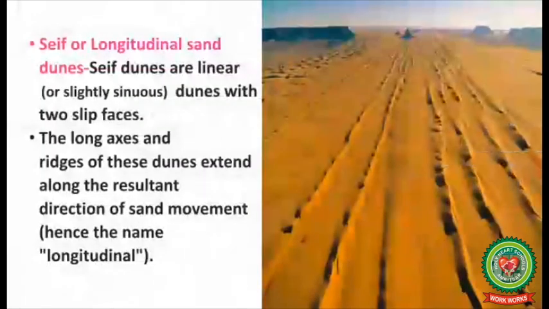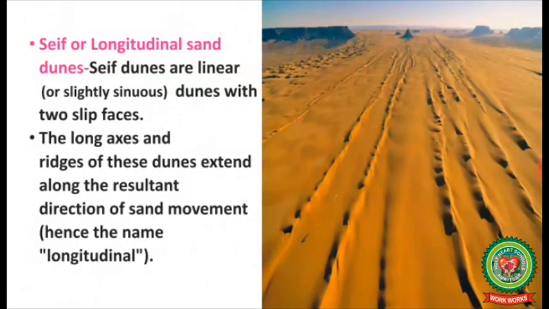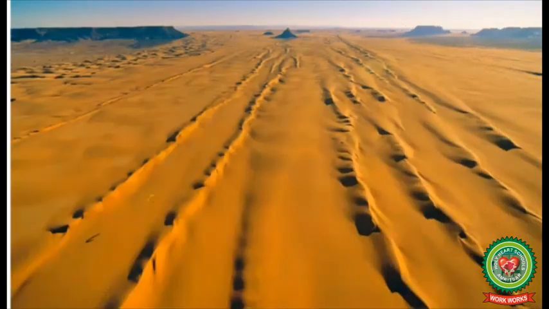Seif or longitudinal sand dunes. Seif dunes are linear or slightly sinuous sand dunes with two slip faces. The long axes and ridges of these sand dunes extend along the resultant direction of sand movement, hence the name longitudinal.